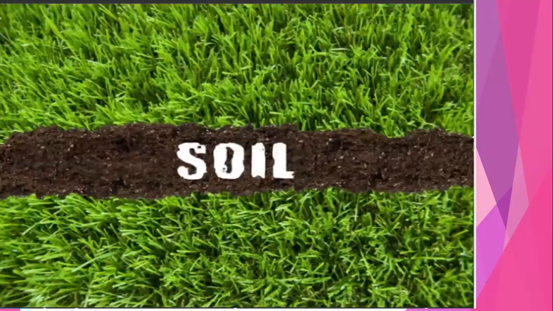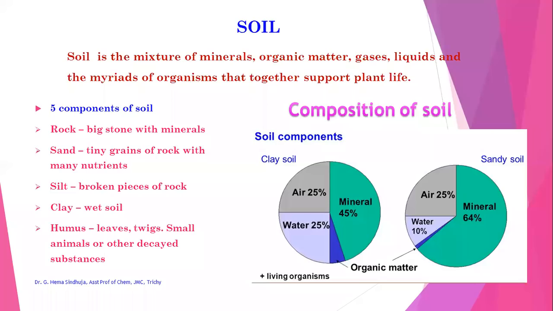Next, we'll see about the soil. Soil is the mixture of minerals, organic matter, gases, liquids, and myriads of organisms that together support plant life. There are five components of soil. Rock, which is made up of big stones with minerals. Sand, which is made up of tiny grains of rock with many nutrients. Silt, which is broken pieces of rock, and clay is a wet soil, whereas humus is leaves, twigs, and small animals or other decayed substances.